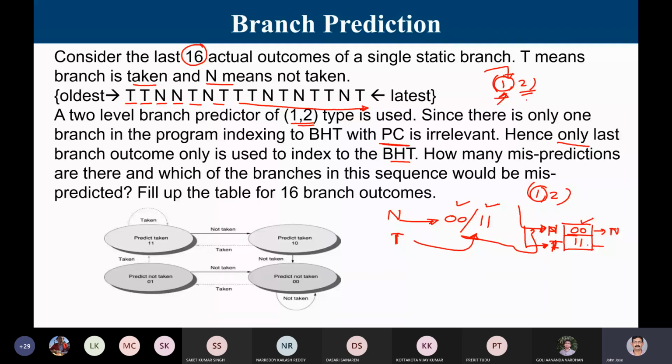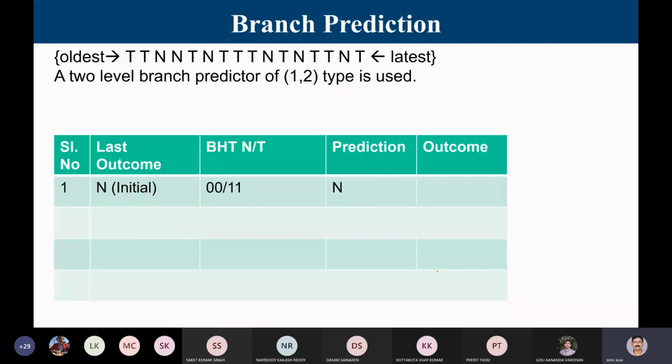So basically, this one will tell you how many previous iterations I have referred to. And the value inside that is a 2-bit automata, and the 2-bit automata is driven by this. As long as the value is 0, 0 and 0, 1, my prediction is going to be not taken. It's predict not taken and predict not taken. When my value is 1, 0 or 1, 1, that is the upper side, then my prediction is going to be taken. Now with this, I have to predict and I have to see what is the actual outcome.